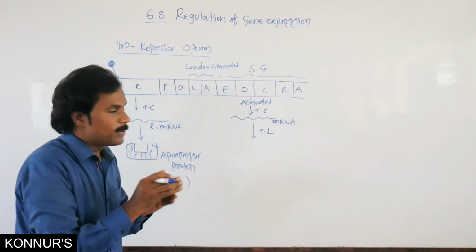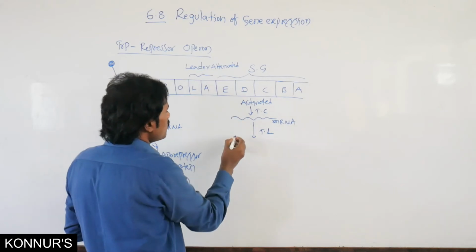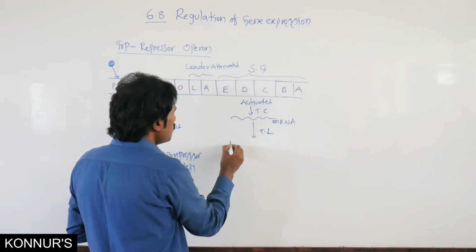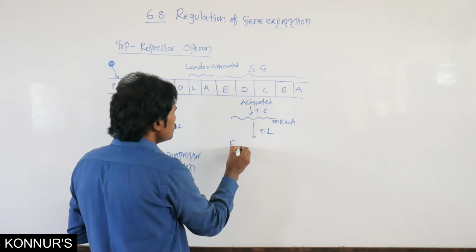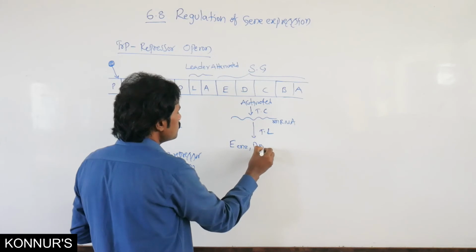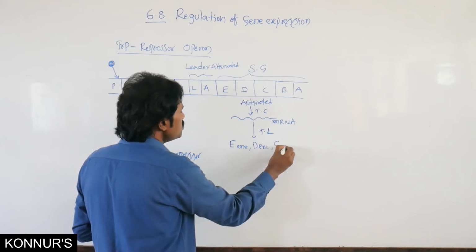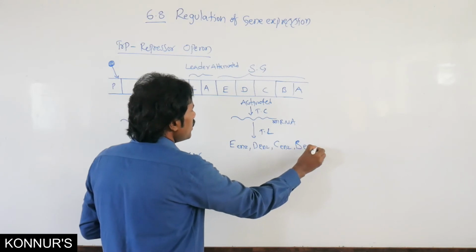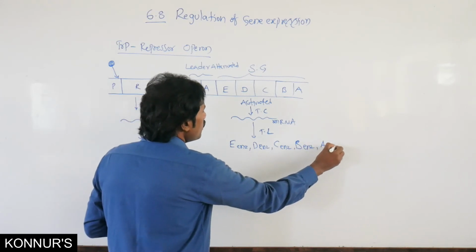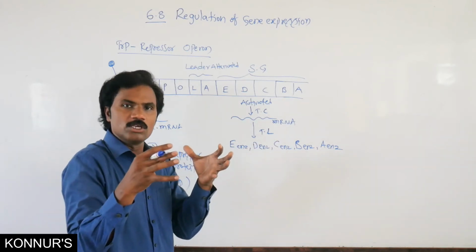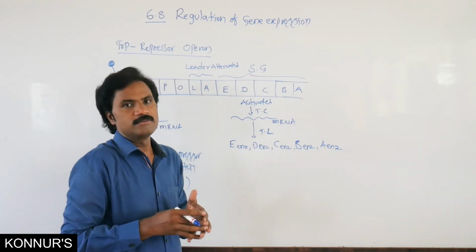To synthesize the polypeptide, what type of polypeptides are formed? Here, the E enzyme as well as the D enzyme, C enzyme, and B enzyme and A enzyme. A group of polypeptides, these particular enzymes are formed.